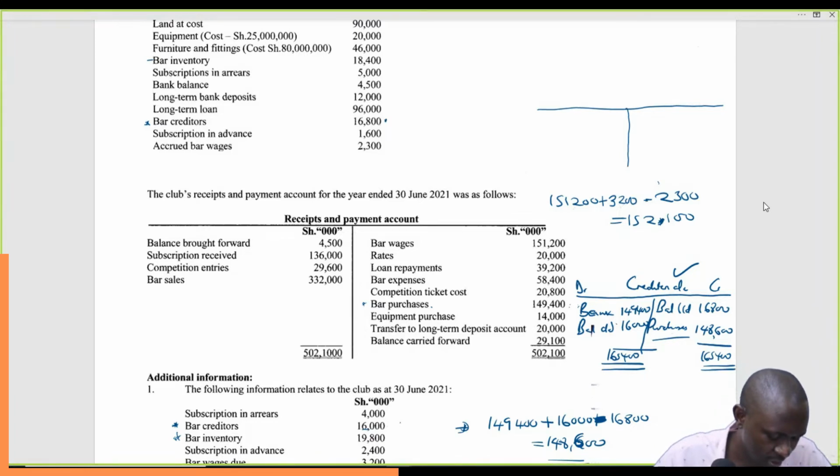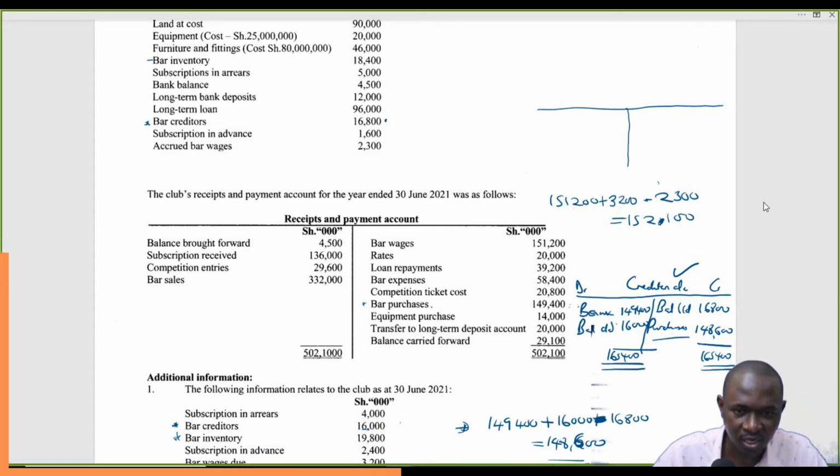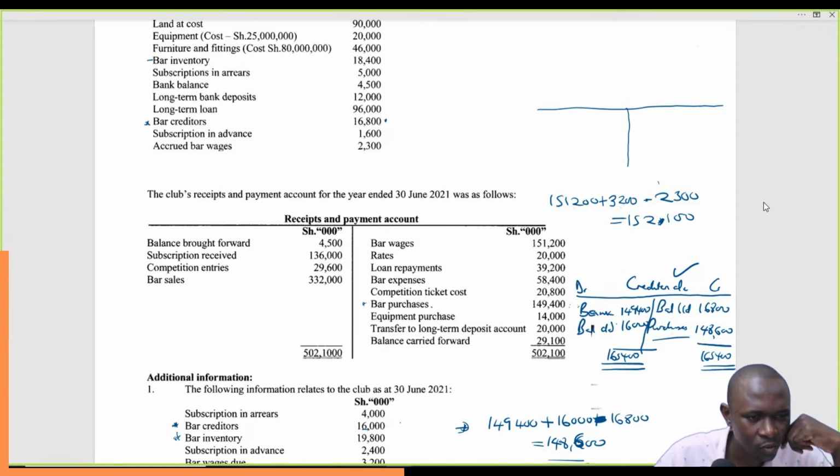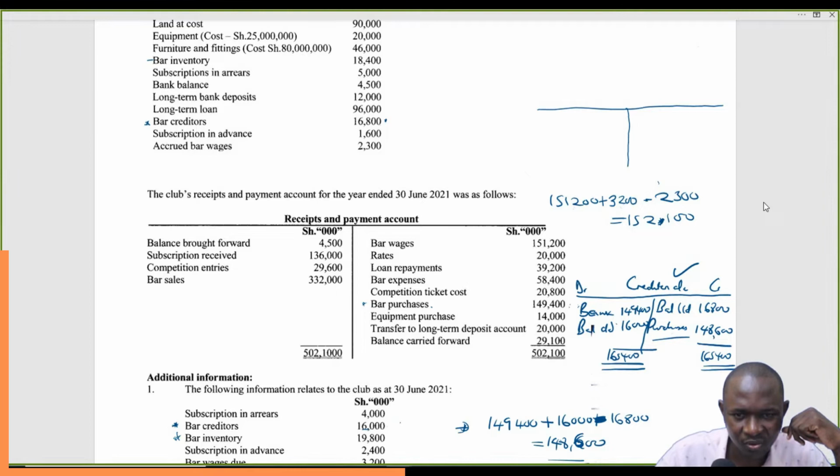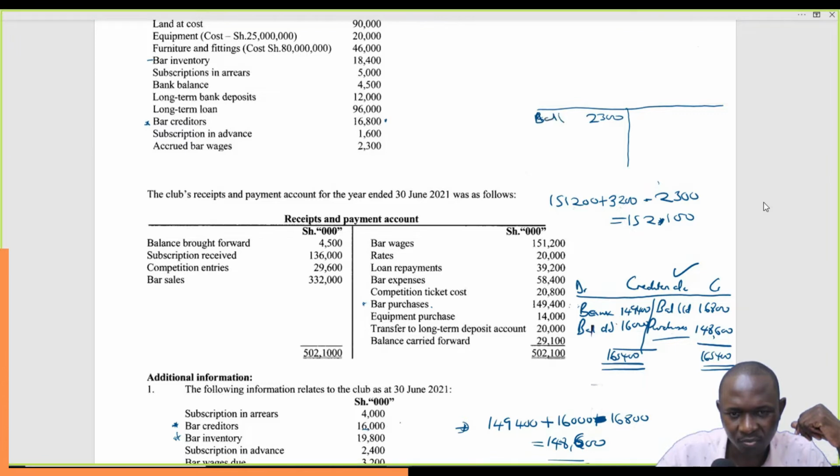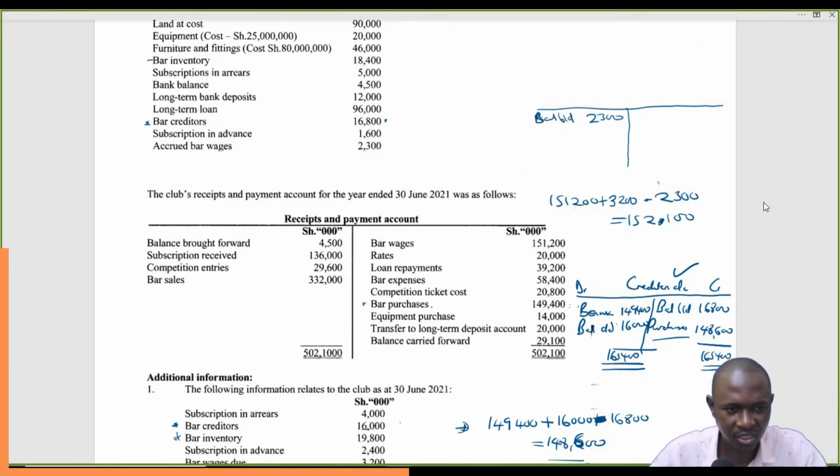Let's put it in an accounting language. How do we put this in an accounting language? The language that is good for accountants. We say wages, accrued bar wages. Found this. So it's 2,300. This is accrued bar wages, we'll talk of balance brought down 2,300.